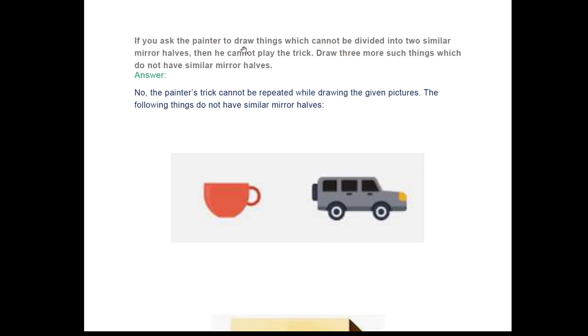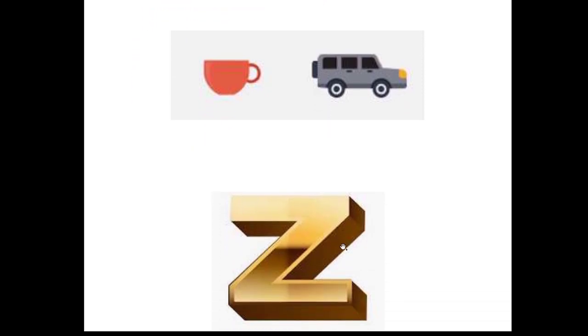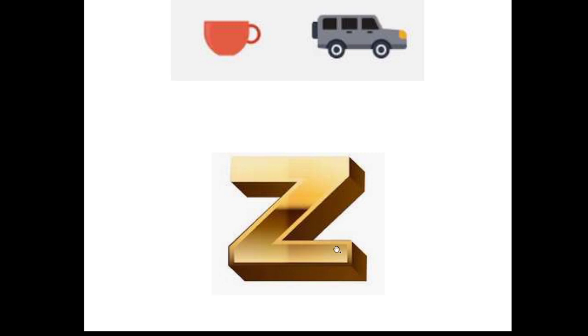If you ask the painter to draw things which cannot be divided into two similar mirror halves, then he cannot play the trick. Draw three more such things which do not have similar mirror halves. So here we have the answer. No, the painter's trick cannot be repeated while drawing the given pictures. The following things do not have similar mirror halves. So we cannot divide these things into similar mirror halves. Okay. So this is the letter Z. You cannot divide it into two similar mirror halves.